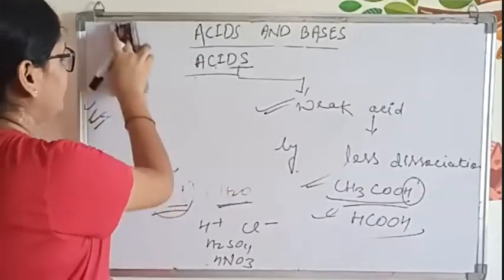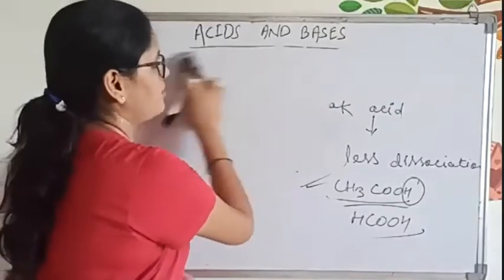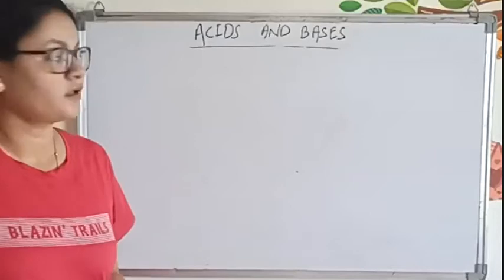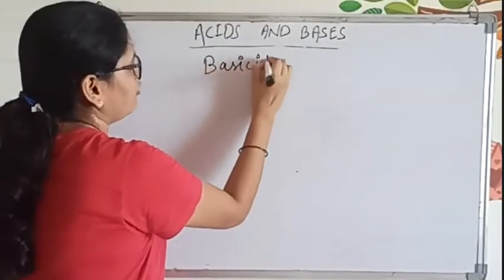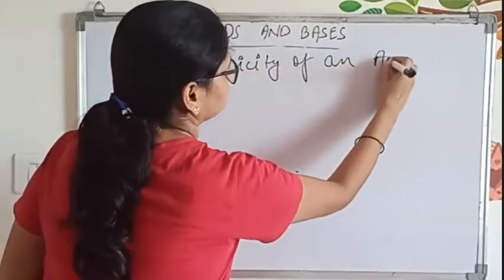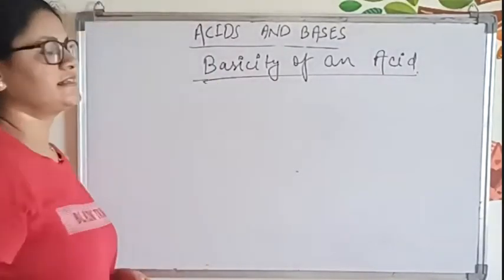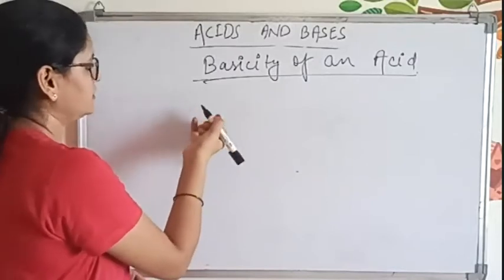Now next we have to study the basicity of an acid. Now, what is basicity of an acid? Take an example of any acid.